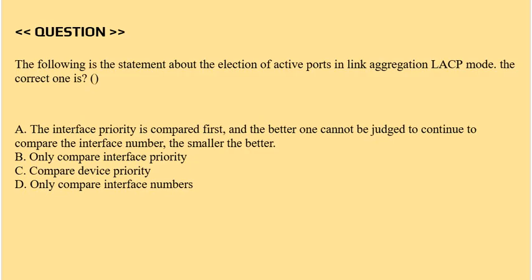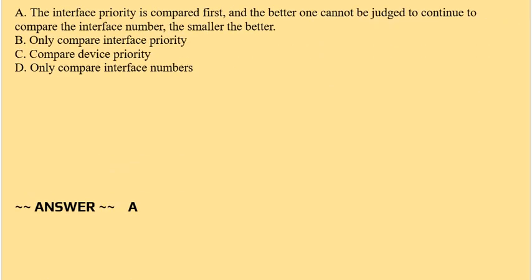Question is which of the following is the statement about the election of active ports in the link aggregation LACP mode. The correct one is option A. The interface priority is compared first and if the better one cannot be judged, continue to compare the interface number, the smaller the better. Option B, only compare interface priority. Option C, compare device priority. Option D, only compare interface numbers. Correct answer is option A.